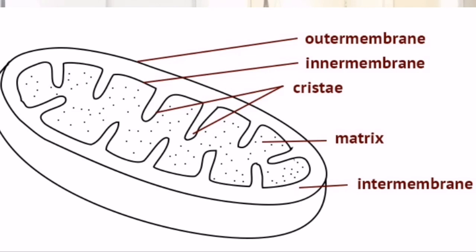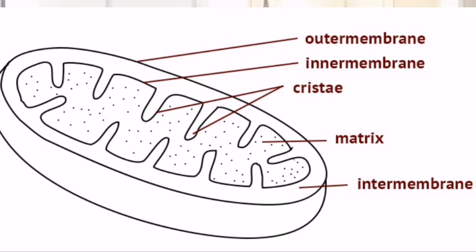Now what is the function of cristae? Imagine the inner membrane without the cristae. Now imagine the inner membrane with the cristae. You will feel that the inner membrane with the cristae has more surface area as compared to the inner membrane without the cristae. So the function of cristae becomes clear: the function of cristae is to increase the surface area.